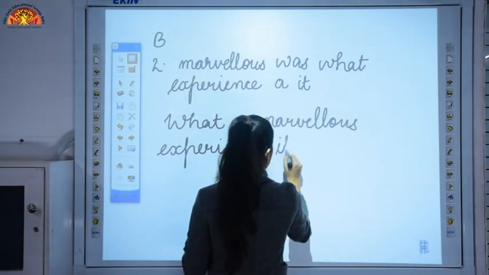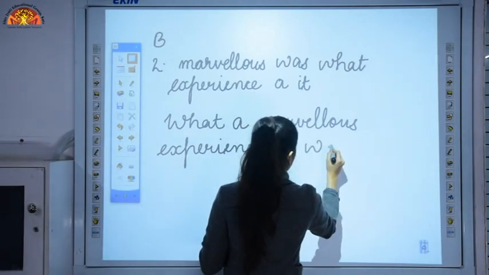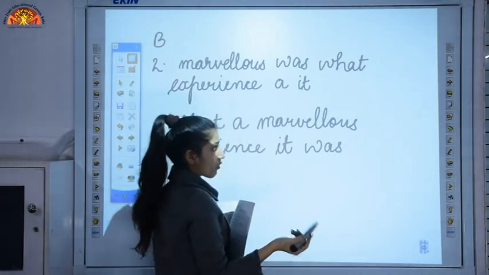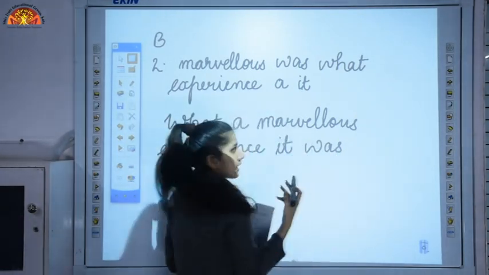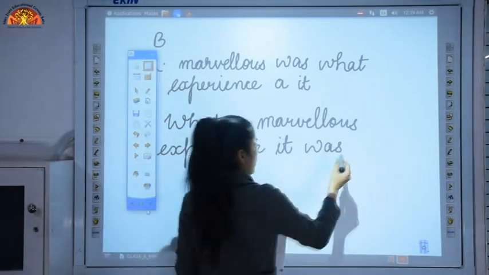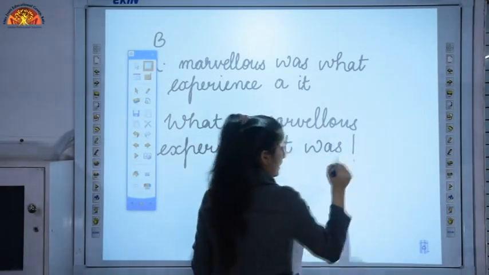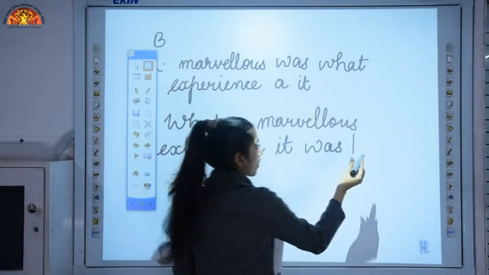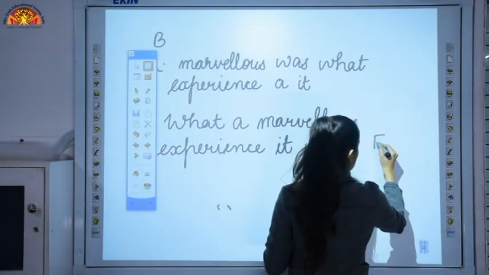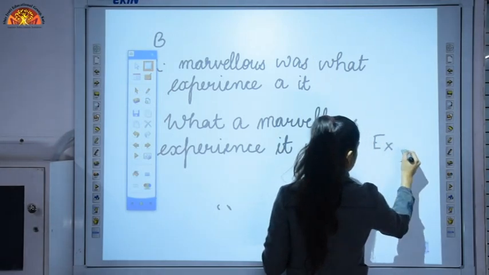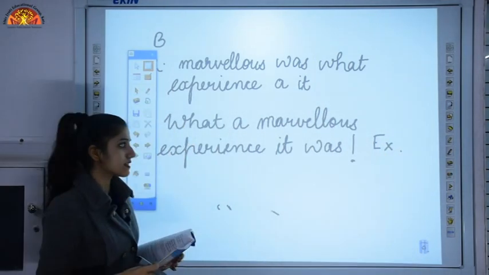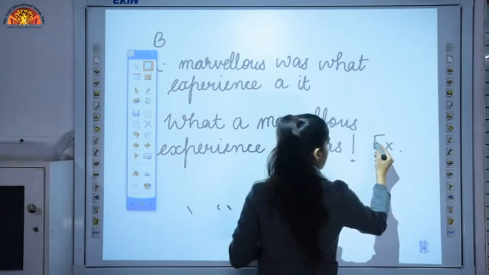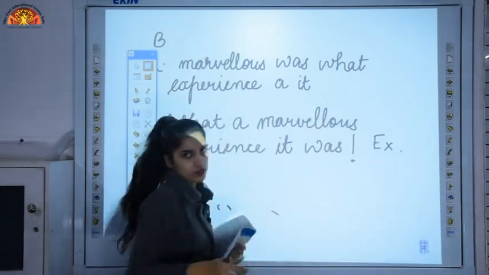Then the subject, and then the verb: it was. And we have formed an exclamatory sentence. That's why an exclamation mark will come. Okay, and then we will write EX, because this is an exclamatory sentence. That's why we have to write EX over there.